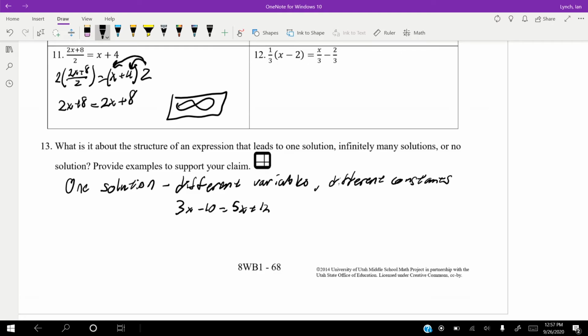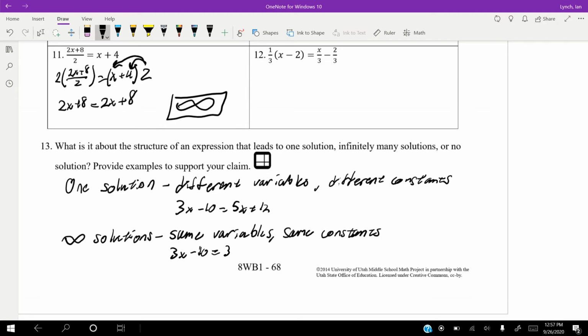This will lead to one solution. For infinite solutions, we have same variables and same constants. By that I mean, let's take this example above, 3x minus 10 is equal to 3x minus 10 once we've distributed and combined our like terms.